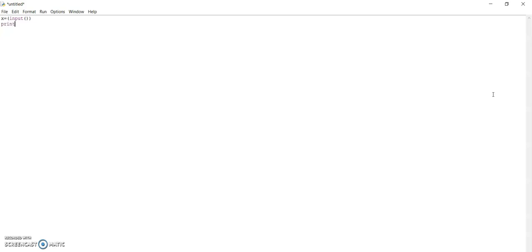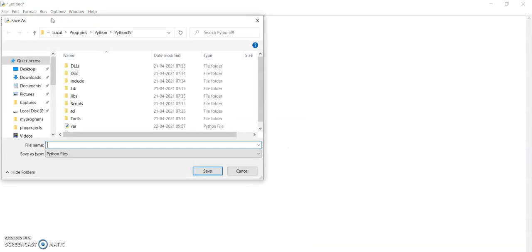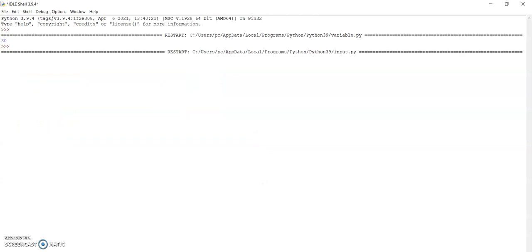Print x. Let's run this. Input.py is the extension. We need to give some x value. I have given 5, and 5 is printed.